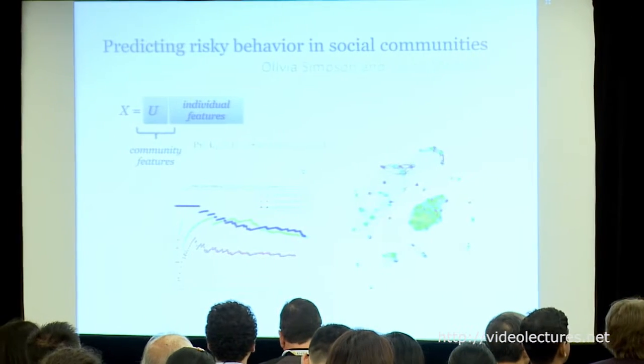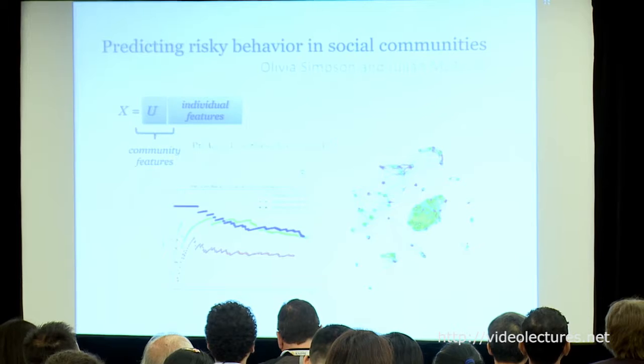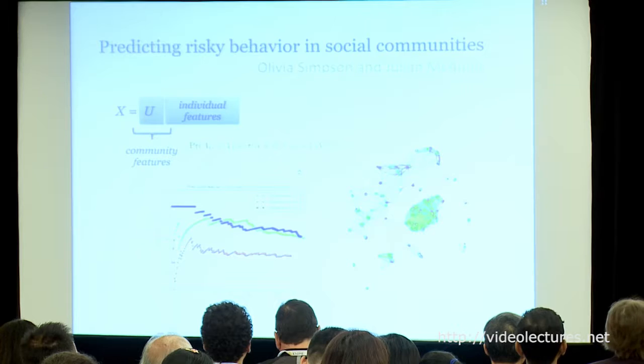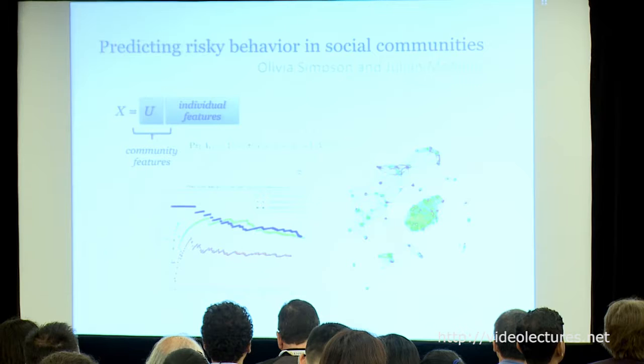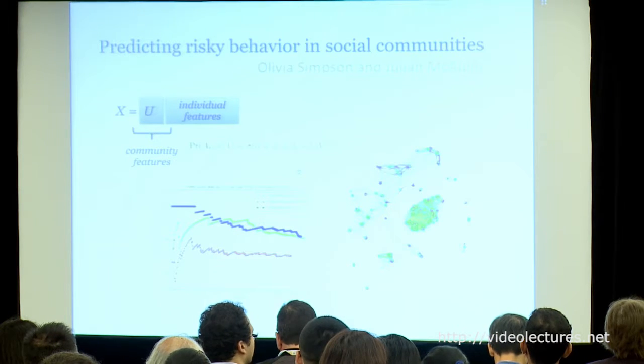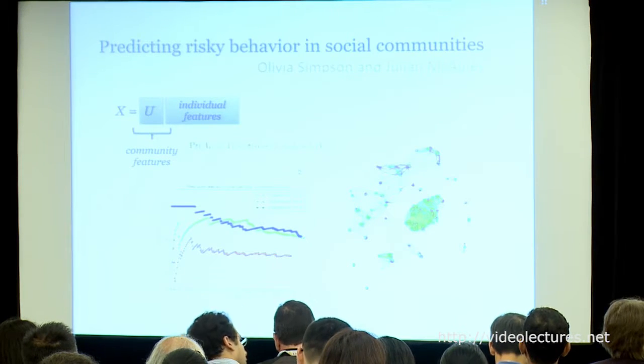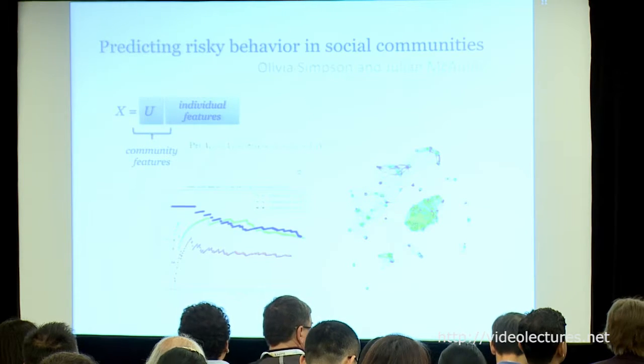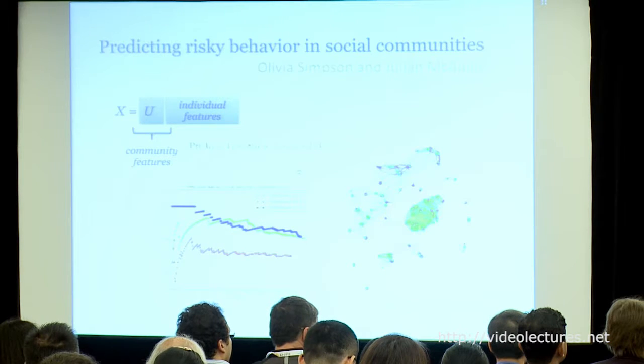For this particular problem, using individual features alone may not have the right information. In particular, it might not include information about social influence, which can be really important for something like this. So we look at modeling risky behavior as a function of both individual features and network features. But rather than modeling these network features from the network directly, what we do is discover social communities, those associated with the risky behavior.